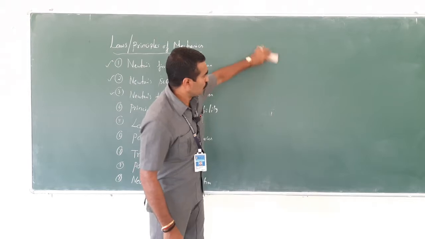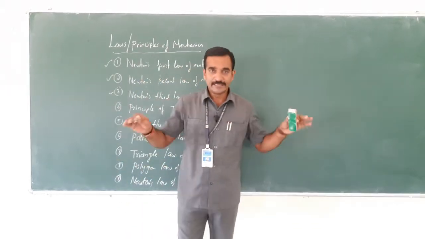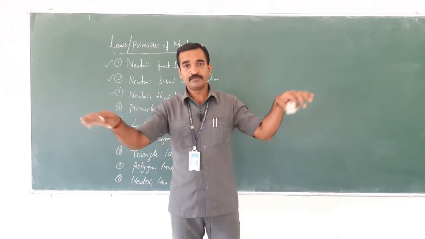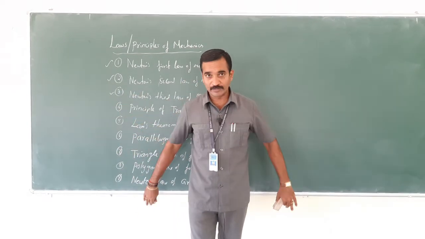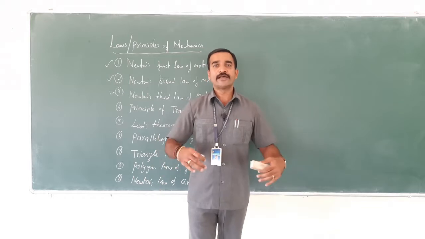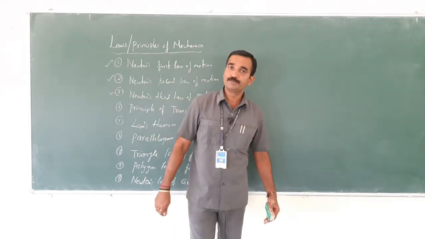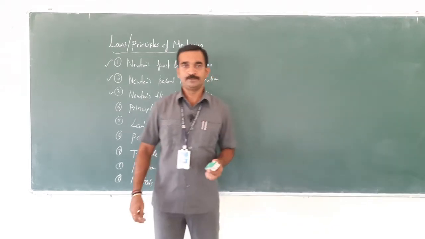Next, if a swimmer swimming in a river or in a pond tries to row in this manner, he tries to push backwards. This is action, whereas the swimmer moves forward. That is a reaction. Right? This is an example. Got it?